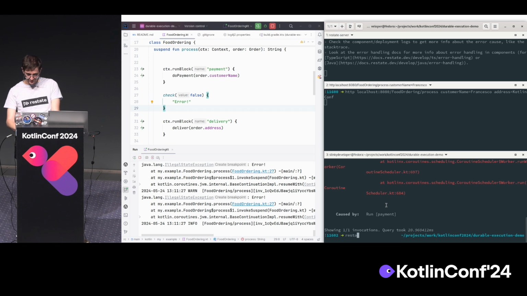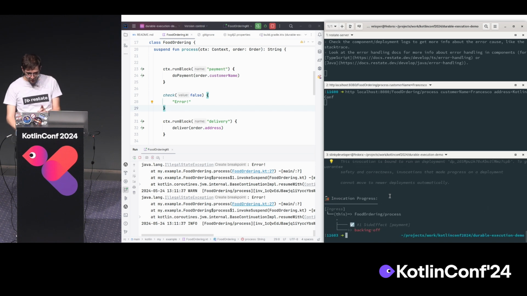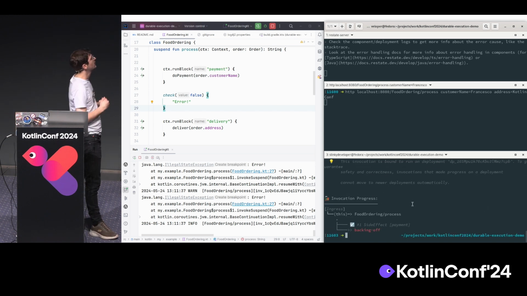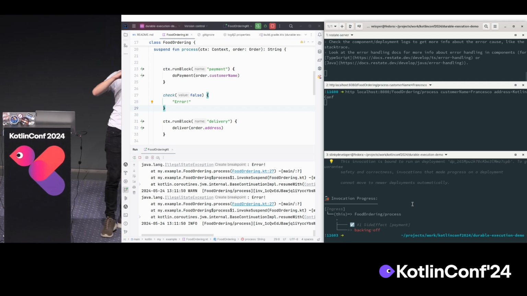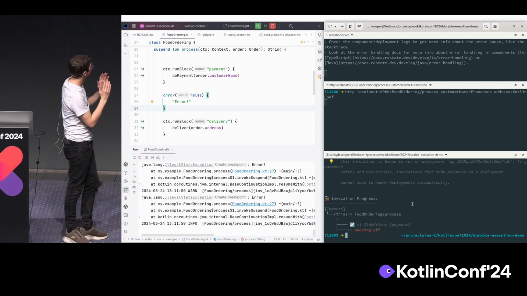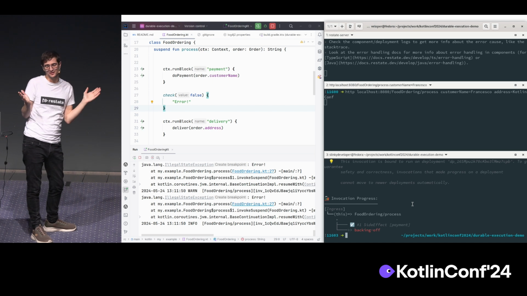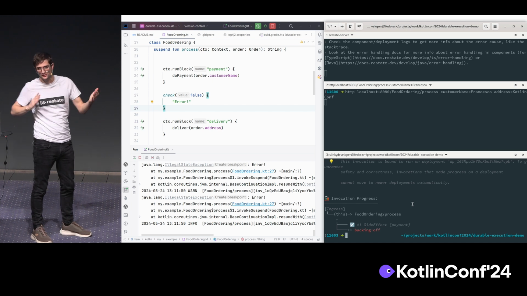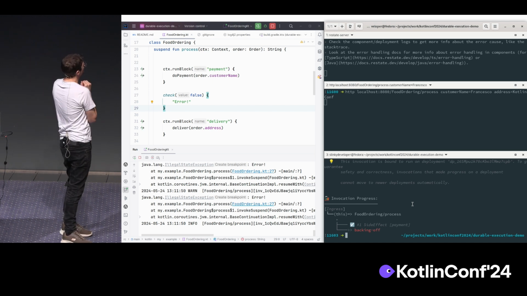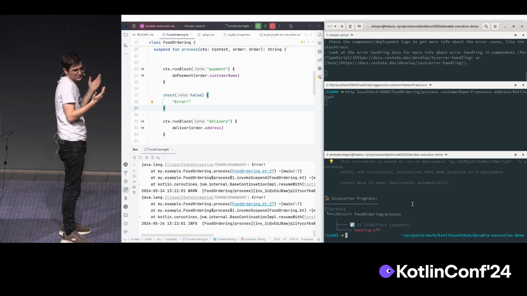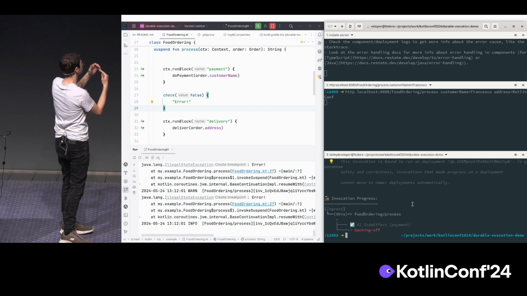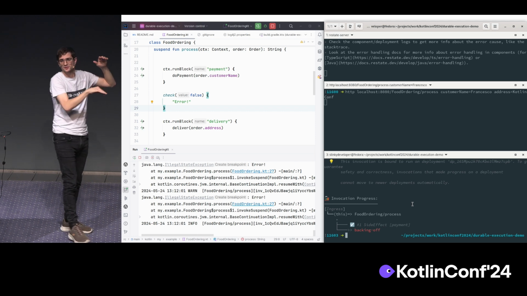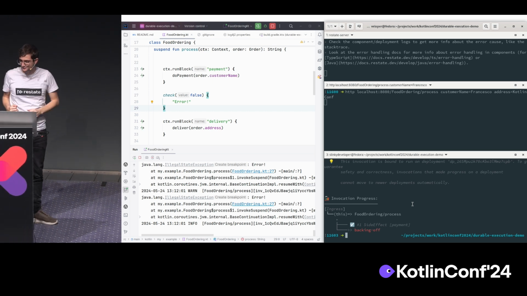And if you do restate invocation describe, you get something very interesting. You get the same screen as before, but you also get this invocation progress. This invocation progress is telling us what has been done so far. So far, the invocation was created by the ingress, which is just the internal component which you send requests to. And then the payment was done. So I processed the payment, but after that, I'm backing off. So I'm stuck in this retry loop, and I don't know what to do next.